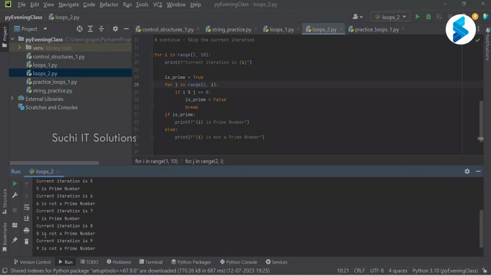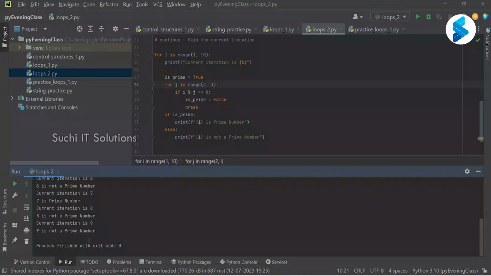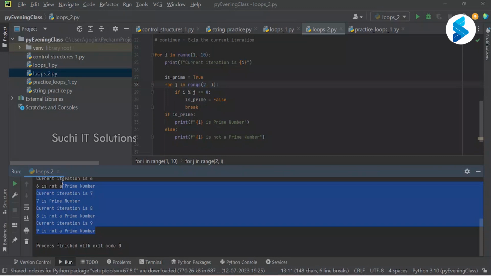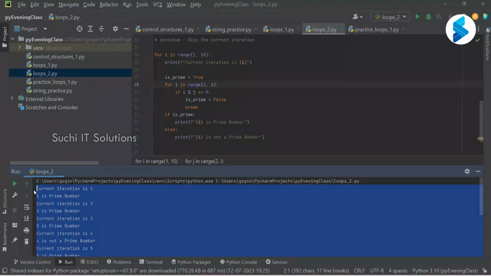7 is a prime number, 8 is not a prime number, 9 is not a prime number. So are we seeing this here? It is basically telling us these are the prime numbers and these are not prime numbers. Now, my condition is